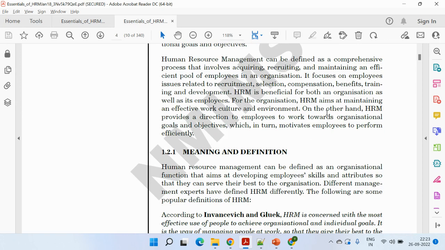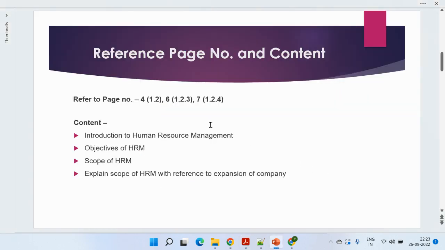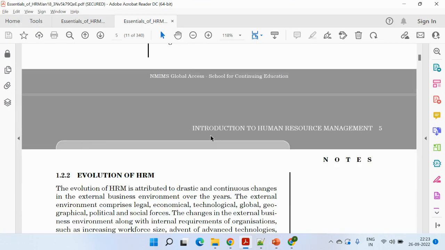If you are directly writing the definition according to Invancevich and Glueck, or maybe Dessler, who have defined the term, then directly copying these definitions won't come under plagiarism, because these are statements given by some people, right? So you can directly write them. Maybe you can write one or two definitions, it's purely up to you, although it's not required. Then go to page number 6.